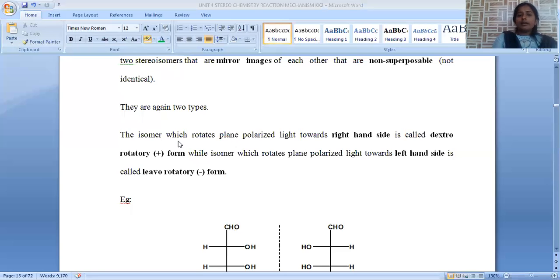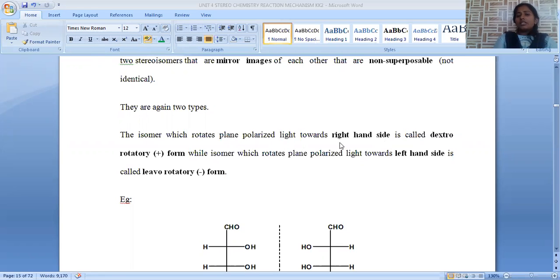When these isomers are kept under plane polarized light, the rotation is carried either to the right or to the left. Plane polarized light is unidirectional light. We know light can move in all possible directions, but when it is allowed to pass through a polarizer or prism, only light in one direction is obtained. That is called plane polarized light.